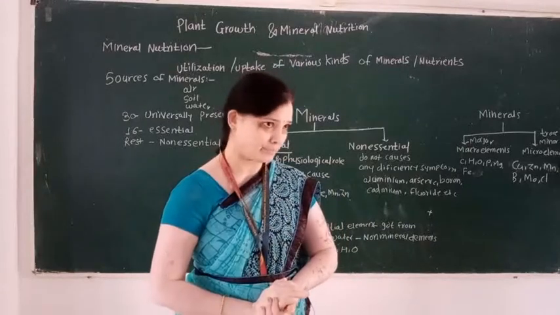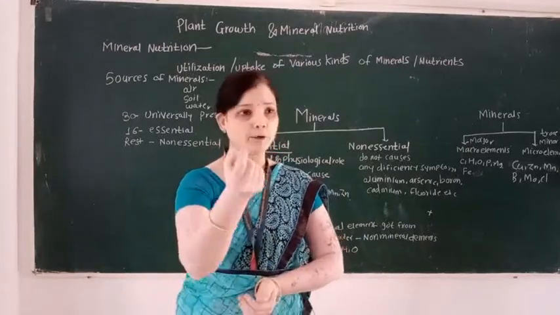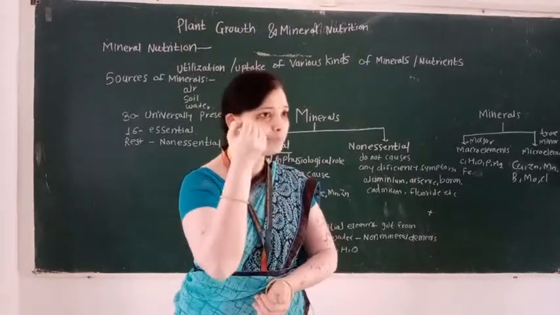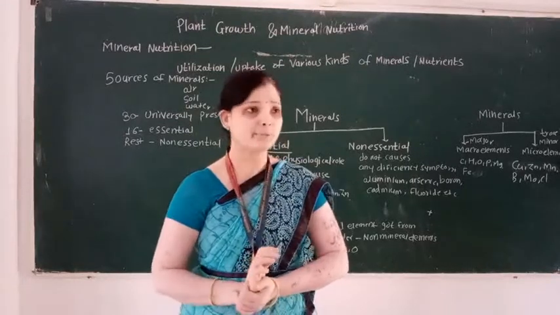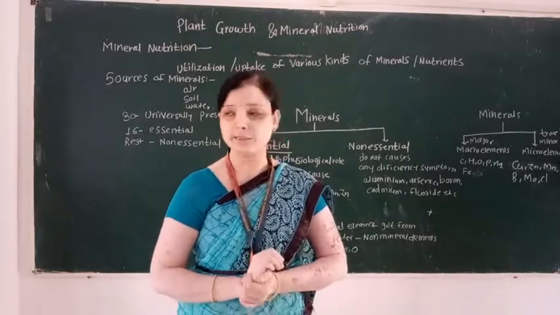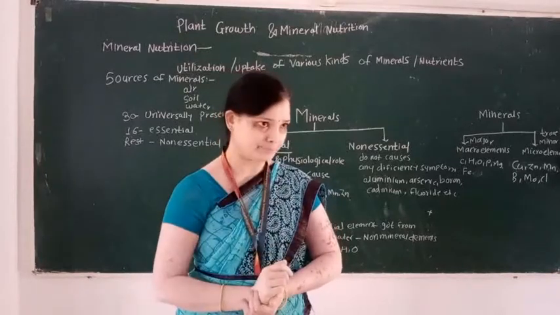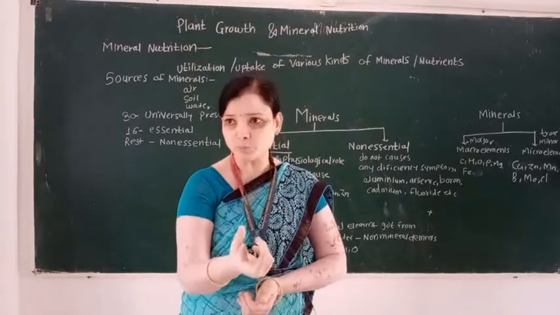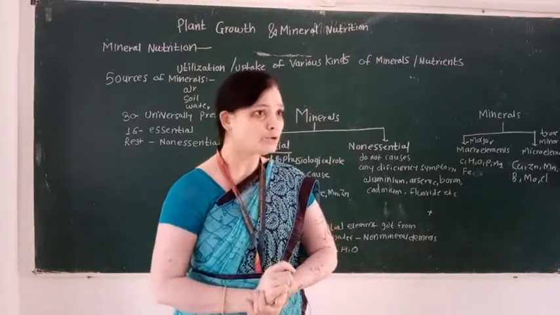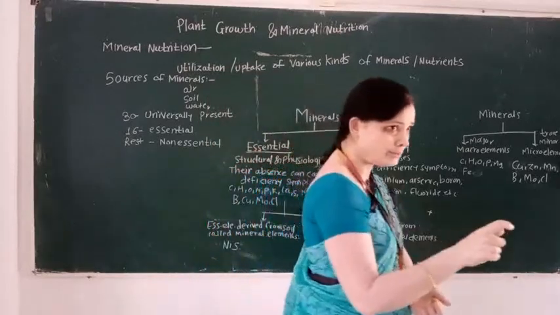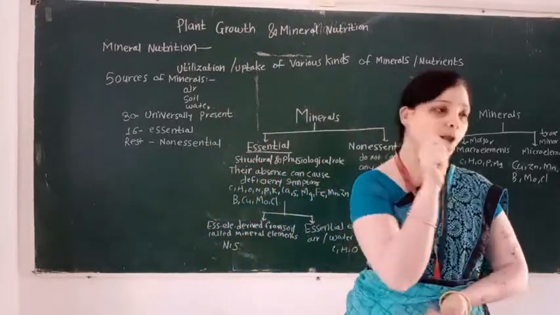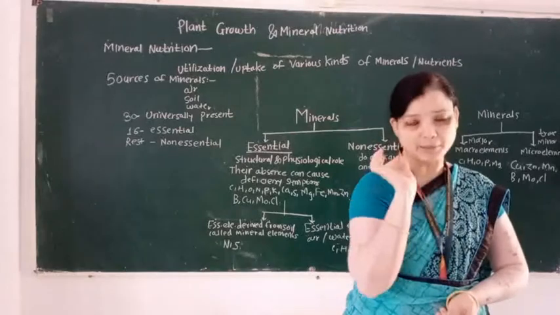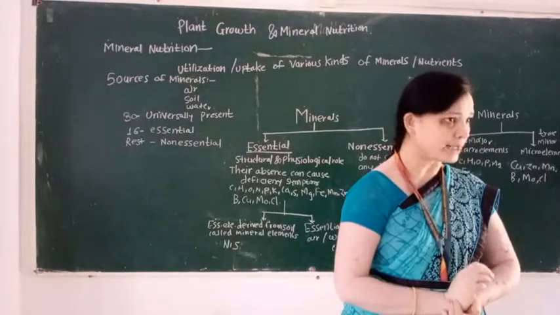Deficiency symptoms, for example, are stunted growth, and chlorosis, that is yellowing of the leaves. It also causes premature leaf fall or fruit fall. So, for proper growth and development, a plant requires some elements. These elements are known as minerals.